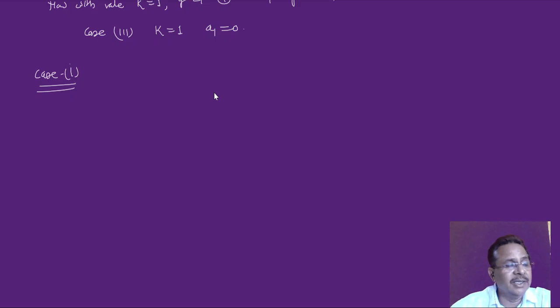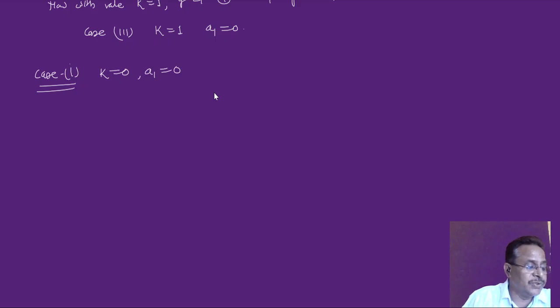That means understanding each and every step or the term that has been written, as we come across it. So as I said earlier, in examination no one asks you this derivation. What is asked is that the cases are given, a recurrence relation is given, and you have to find the series or power series solutions of that given differential equation. That is what we are now doing here in case 1. So case 1, we have k is equal to 0 and a1 is also equal to 0.